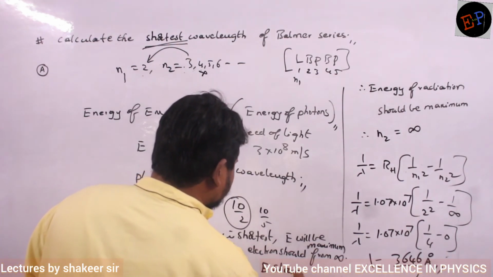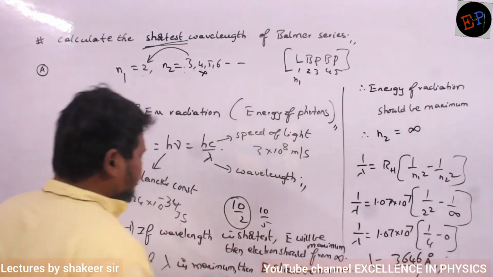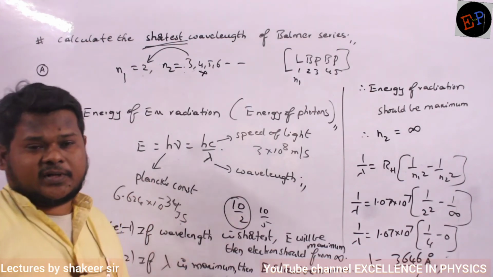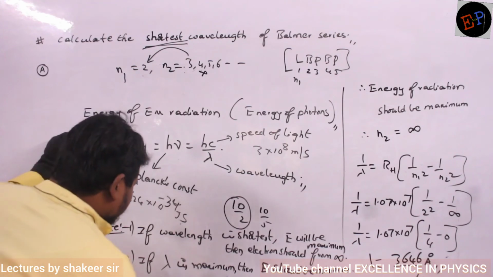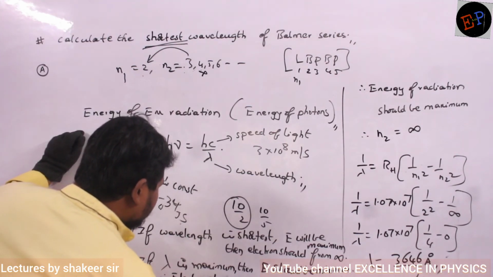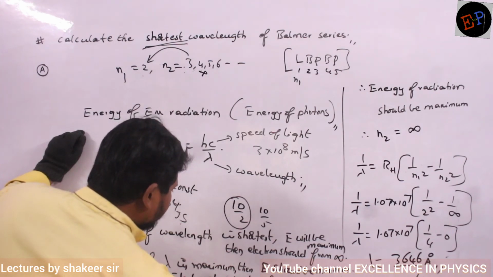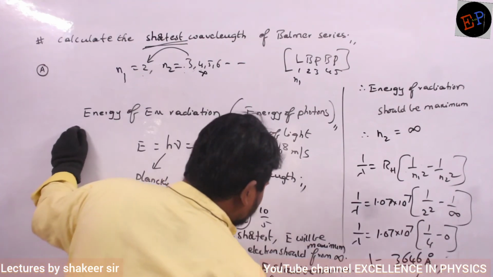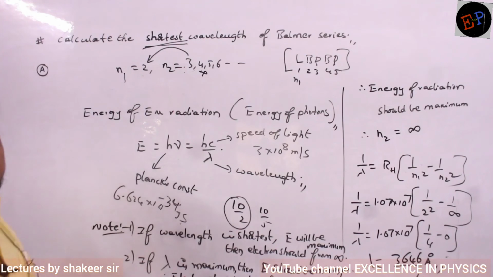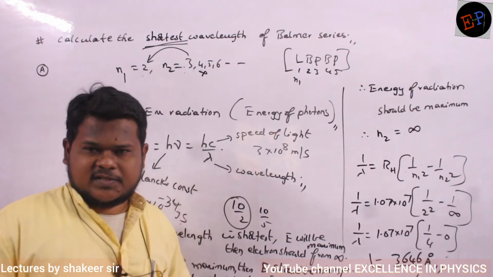E means energy. Energy should be minimum. And from where should the electron return? The electron should return from the next orbit itself. From where? From the next orbit. Immediately whatever next orbit is present, if the electron returns from there, then energy released will be minimum and wavelength will be maximum. That's it. Okay?